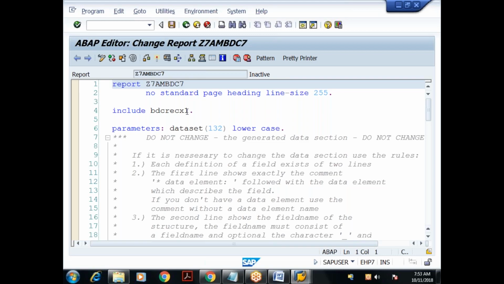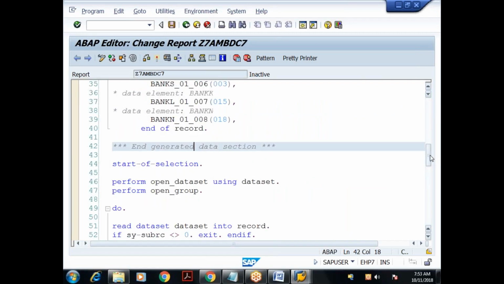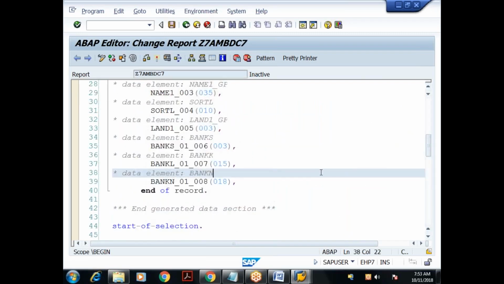Yeah, so now this is my program. What I have to do now is declare the declarations, then do the mapping and all those things. I'll take three internal tables here, and then I'll explain.